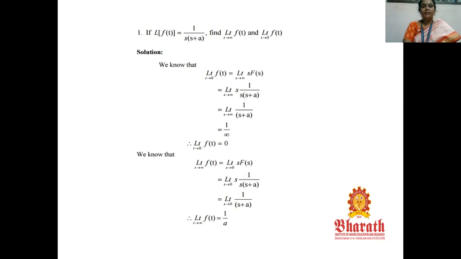Similarly, we have to find limit t tends to infinity of f of t. By the final value theorem, it is equal to limit s tends to 0 of s F of s. F of s is given in the question as 1 by s(s plus a). s is cancelled, limit s tends to 0 of 1 by (s plus a). Applying the limit, s tends to 0, we get 1 by a. This is verified.